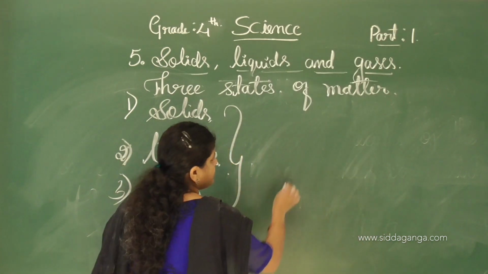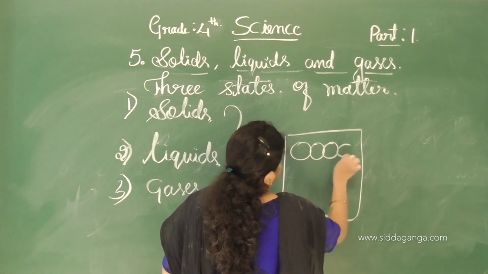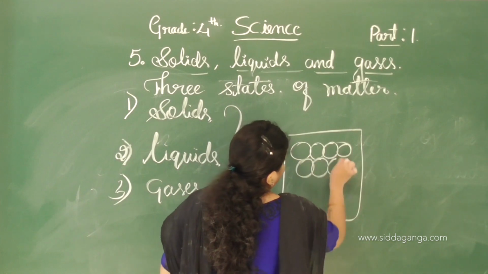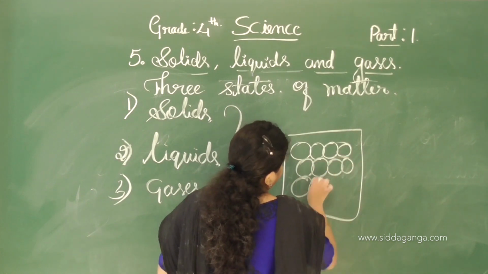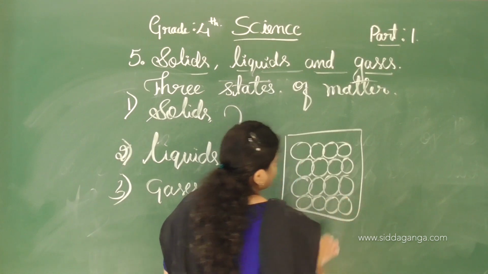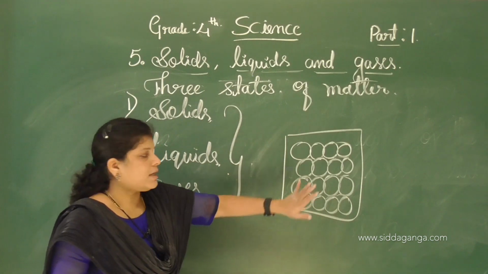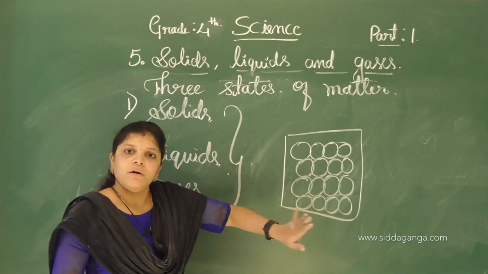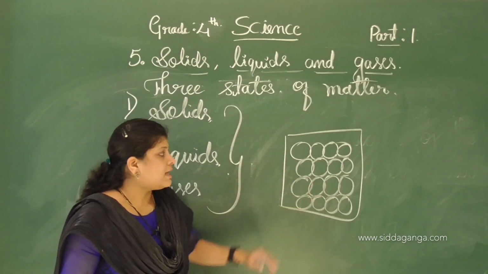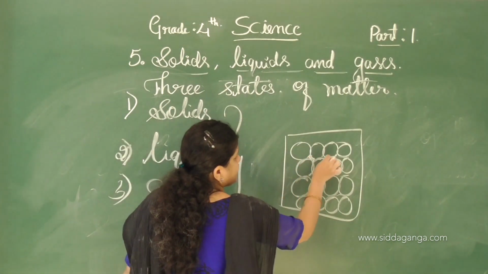See, for example, take one substance, the board. See this board, the arrangement of molecules in the board. The molecules of the board are arranged like this. The space between molecules, there is space here.